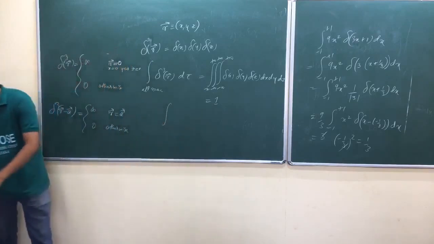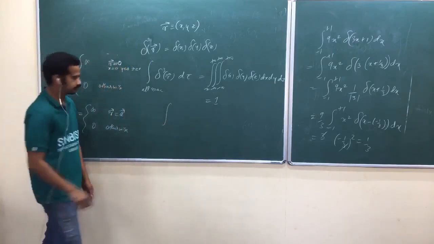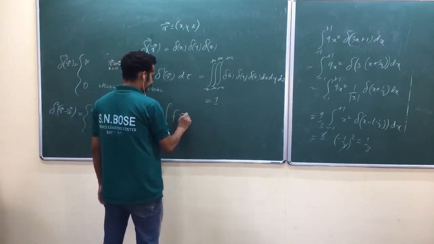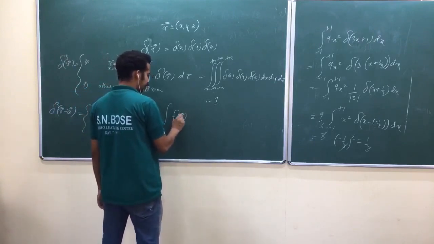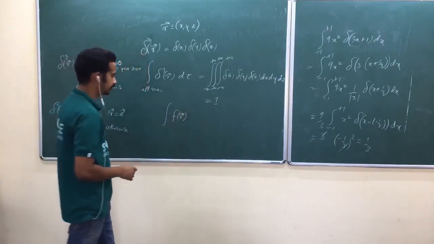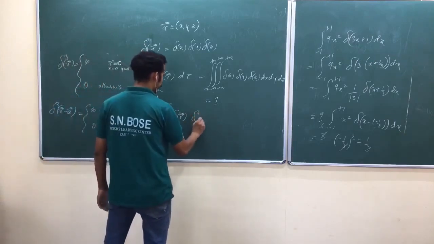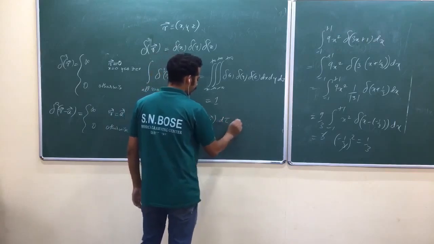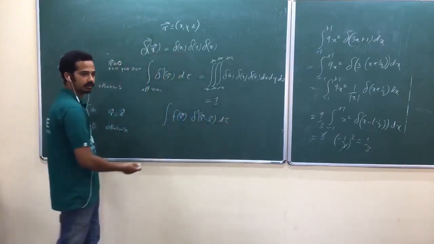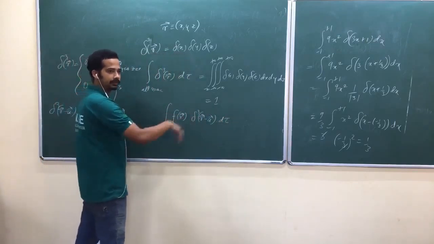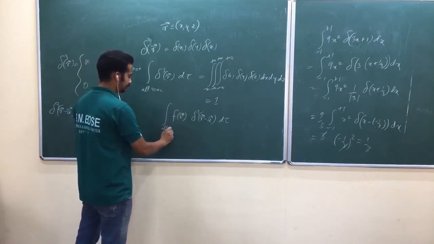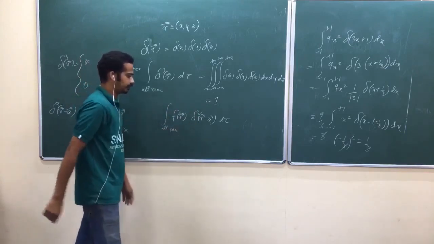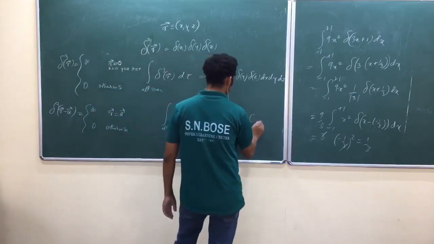Integral of f of r vector, some scalar which is a function of x, y, z, we used to write like this, into delta cube of r minus a vector d tau. I better take the integral over all space so that I'm safe. So that will be equal to, any idea?